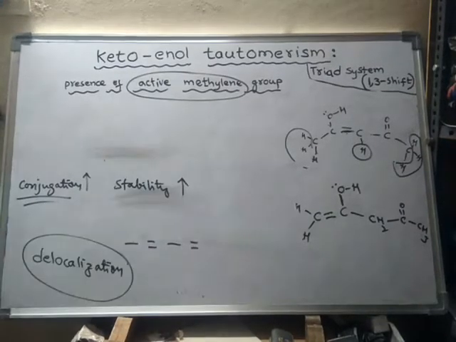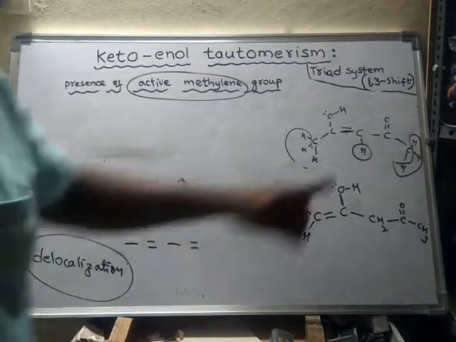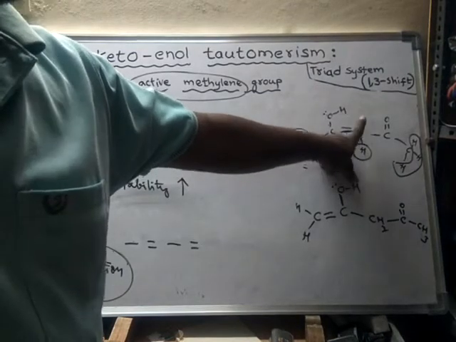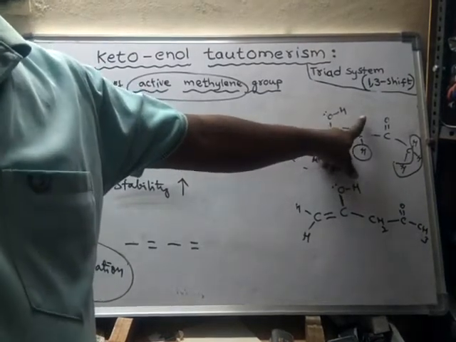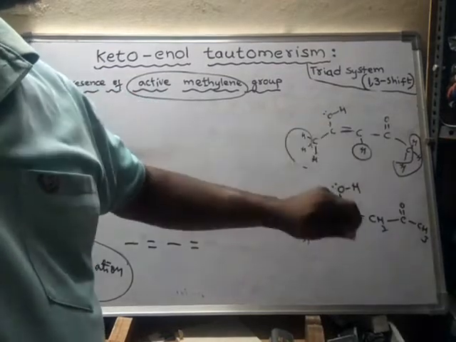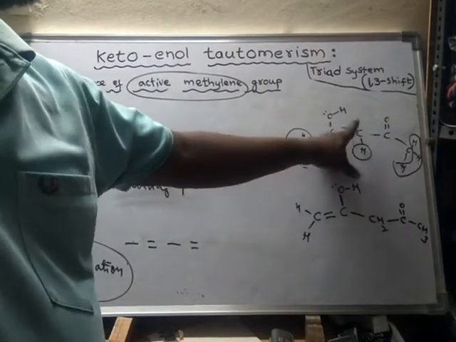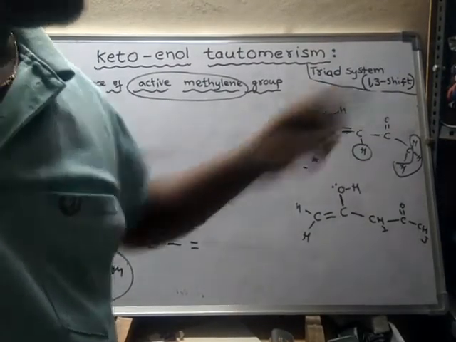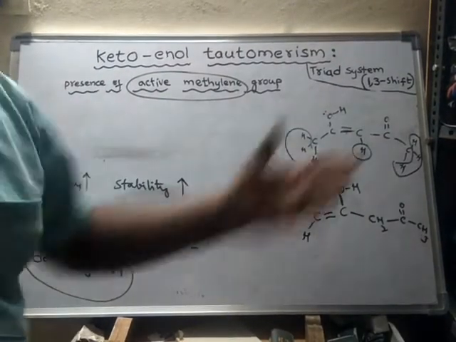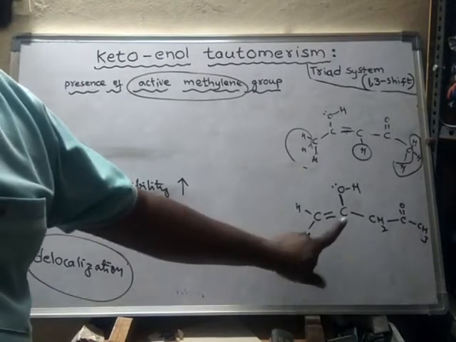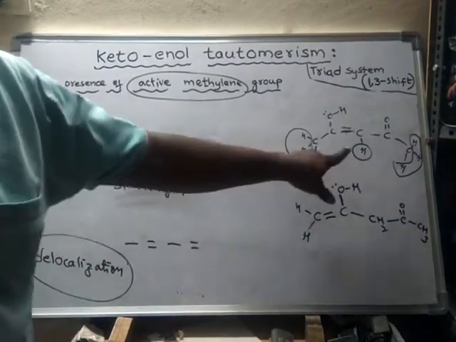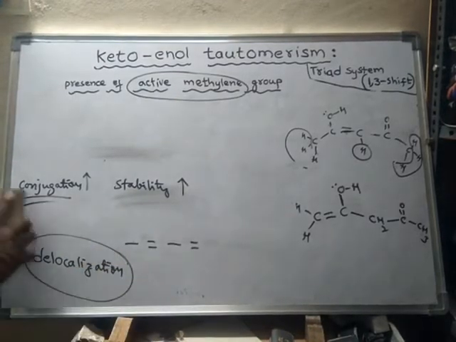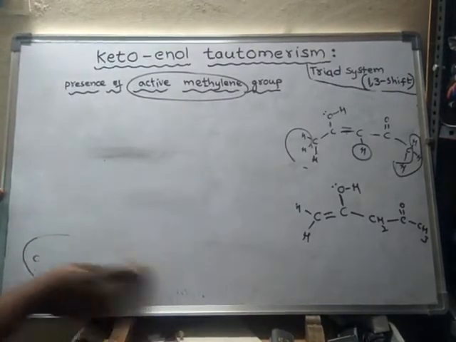That is why the hydrogens of the active methylene group are more acidic, because after losing this hydrogen it forms a conjugated structure, so it becomes more stable. Compared to the other, this structure is more stable because there is more conjugation. So conjugation increases stability.